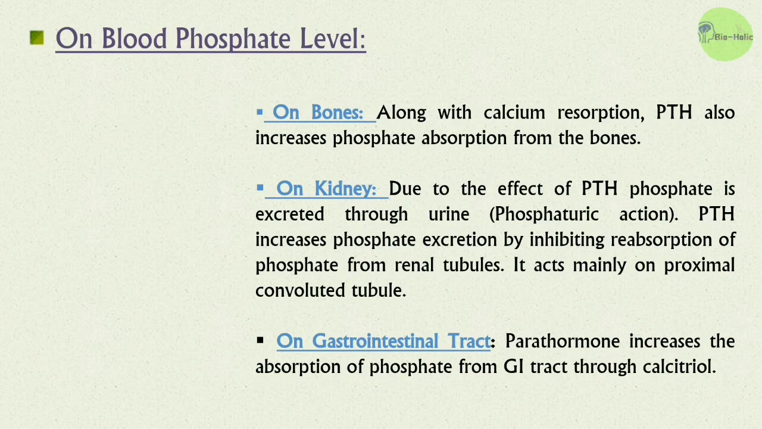On bones, along with calcium resorption, PTH also increases phosphate absorption. And on kidneys, due to the effect of PTH, phosphate is excreted through urine, that is also known as the phosphaturic action. PTH increases phosphate excretion by inhibiting reabsorption of phosphate from renal tubules. It acts mainly on proximal convoluted tubule. On GI tract, PTH increases the absorption of phosphate from GI tract through calcitriol.